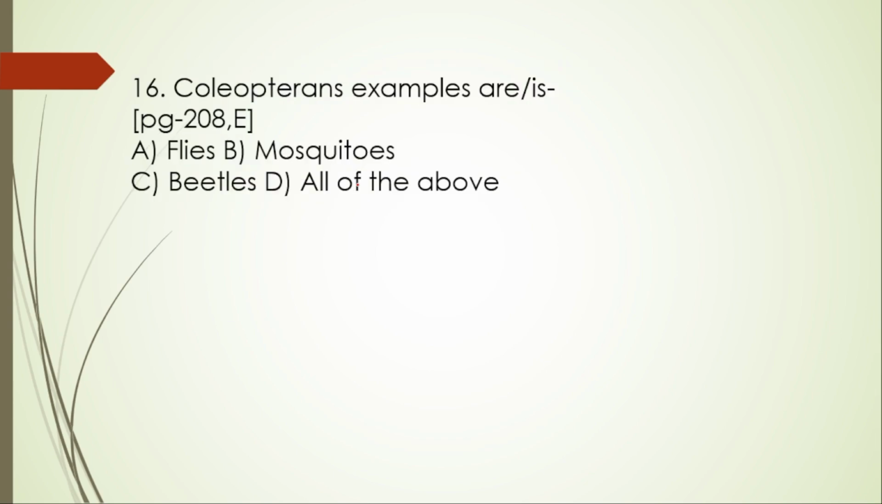Next, 16th one. Coleopterans examples are flies, mosquitoes, beetles, all of this. It is examples for beetles. Coleopterans example is beetles. Flies and mosquitoes belong to the dipterans.